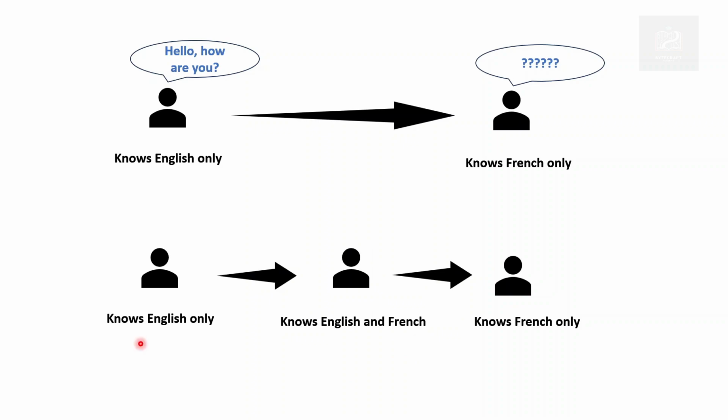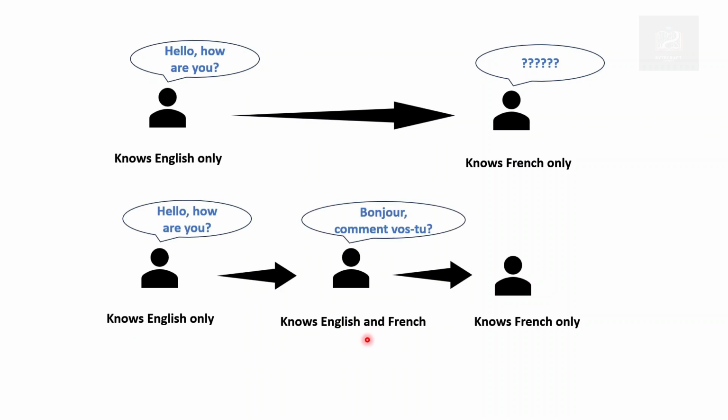Now, when the person who knows English tries to tell something like, hello, how are you, to the middleman, the middleman translates it to the person who knows French. Now the person who knows French can easily understand what the Englishman tried to say. So, this middleman is working as a translator here. The same thing goes for the computer too.